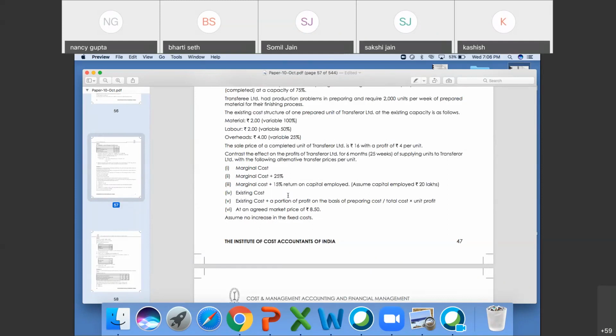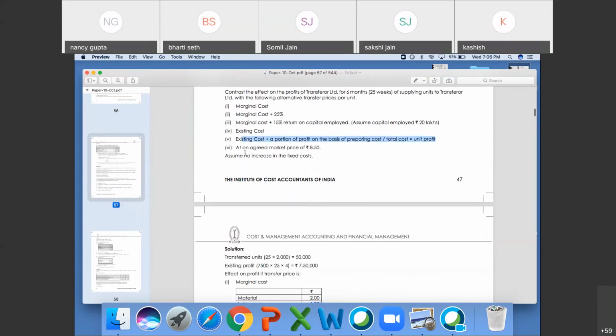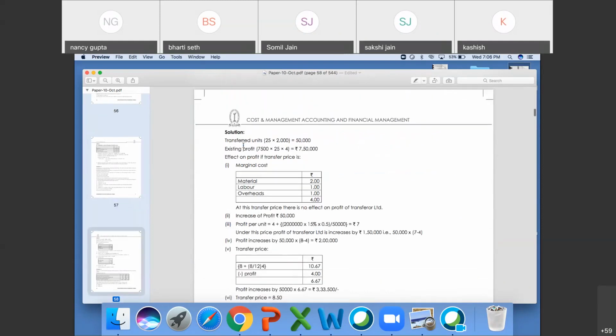Anyone have any doubt in this? Because this is the important situation now. No. Okay. At an agreed price, 8.50. Market price is 8.50.